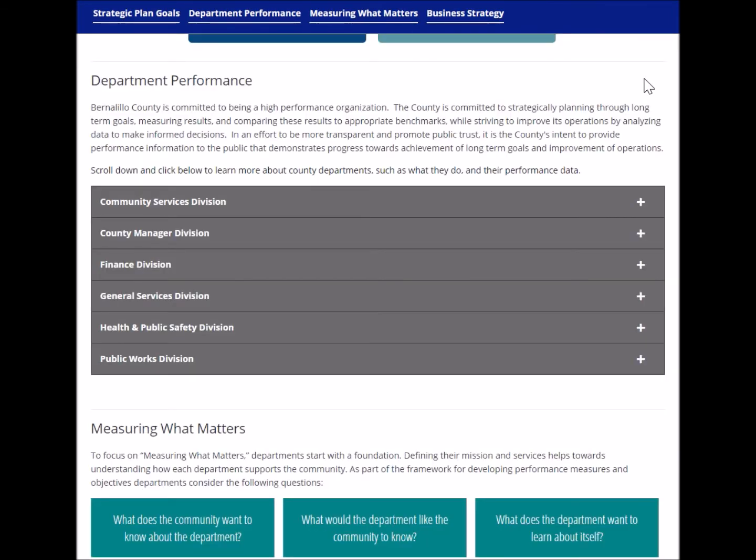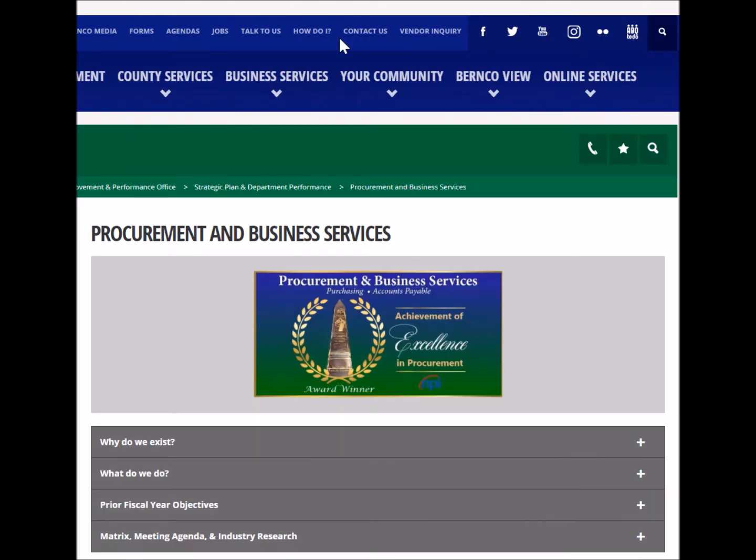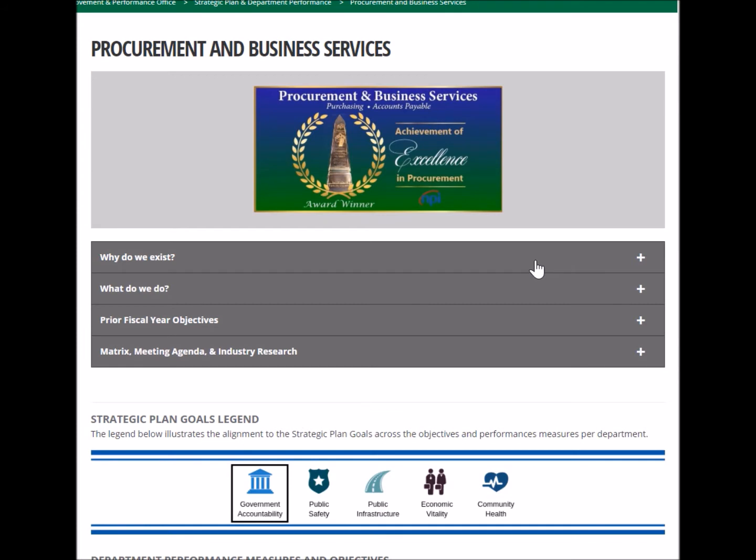Another way to look at performance measures and objectives is drilling through the department and the division. We're going to take a look at the General Services Division and click on the Procurement and Business Services Department. Within the Procurement and Business Services Department page, you'll see a why do we exist, what do we do, prior year objectives, and a few other bits and pieces of information.